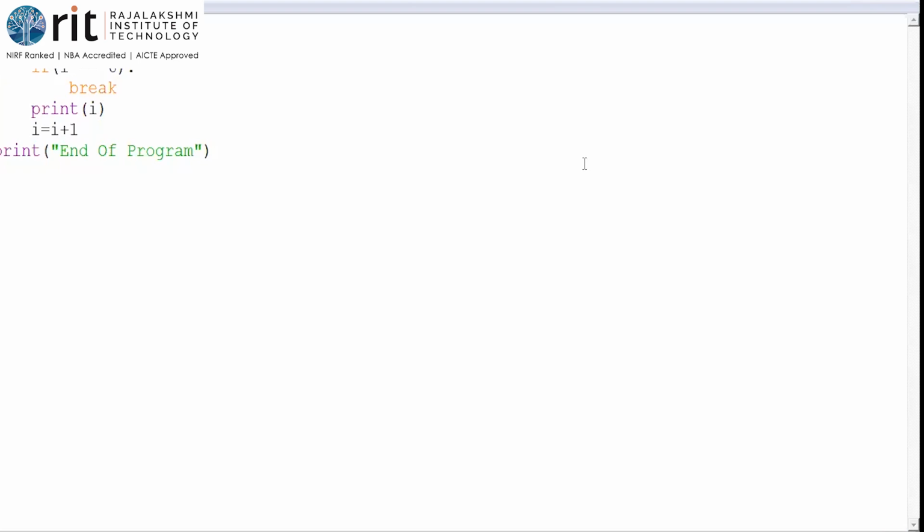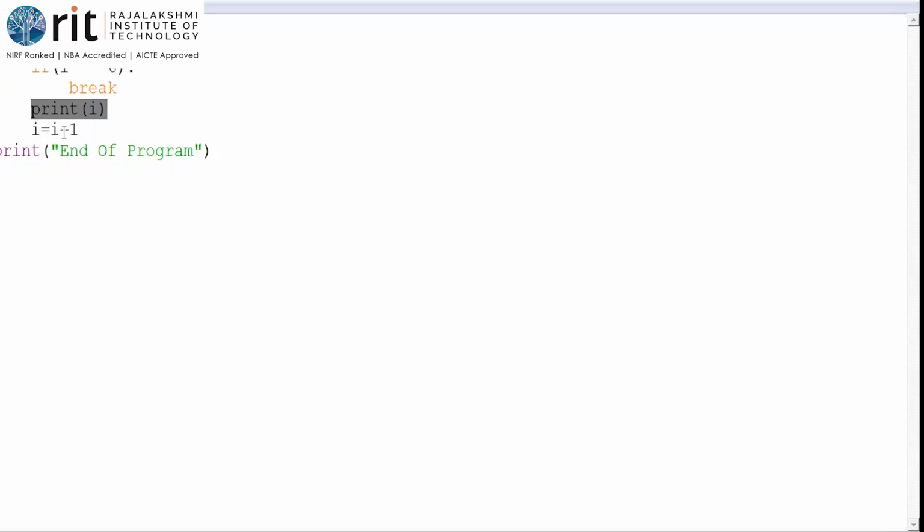Priyadarshan asks, ma'am, how did we get output as 1 when i is equal to 1? We should get 2 only. See, listen here. i is equal to 1. The condition is false, so don't get into the if block. What is the next line? Print of i. What is the i value? 1, isn't it? So 1 gets printed.